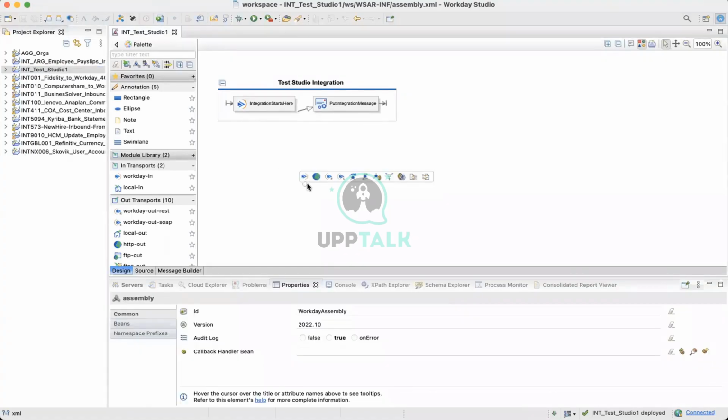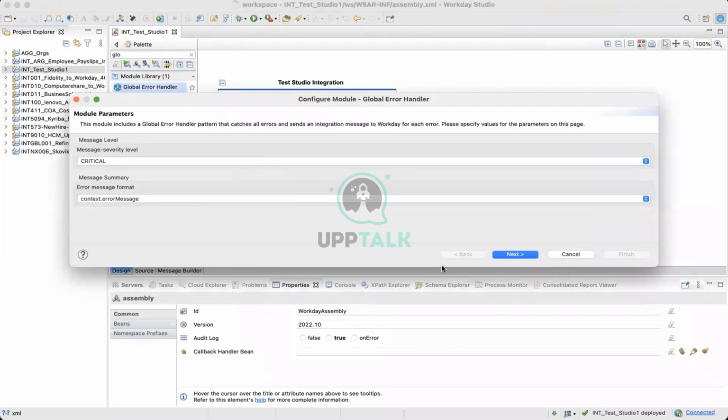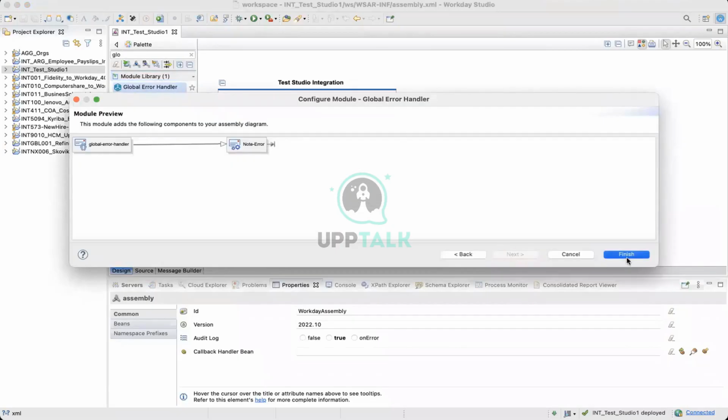If you know in any general coding, we do error handling. And if there is any error, we handle that by catching errors, right? For that, there is a component, and whatever integration you're doing, you just drag and drop it here, no connection needed, and it's called global error handling. You just drag and drop it here and next and finish, that's it.